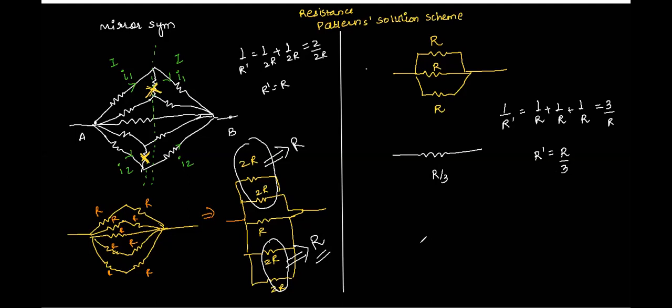How did we go about the entire question? The point was, whenever there is a symmetry about this line, the current coming in from here is the current going out. So there is no current getting distributed in these central branches, right? Yes, sir. Is it clear, Atul? Yes, sir. Okay.